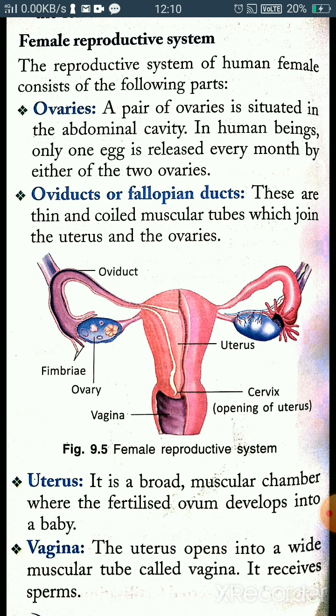And another is the uterus. The uterus is a broad muscular chamber where the fertilized ovum develops into a baby. Fertilization takes place in the uterus. And the last part is the vagina. The uterus opens into a wide muscular tube called the vagina, and it receives sperms.